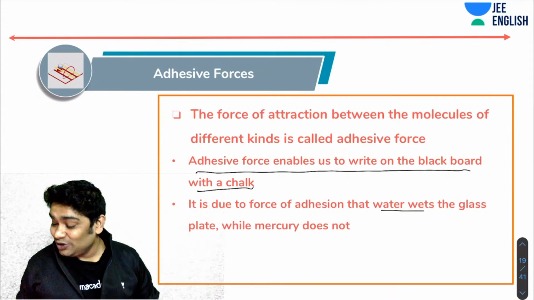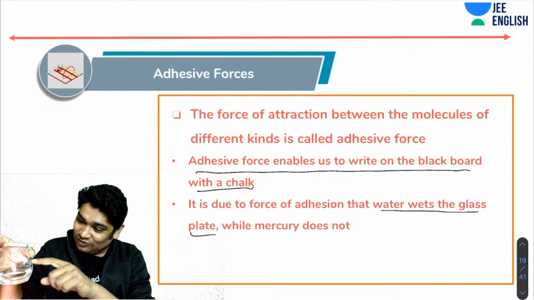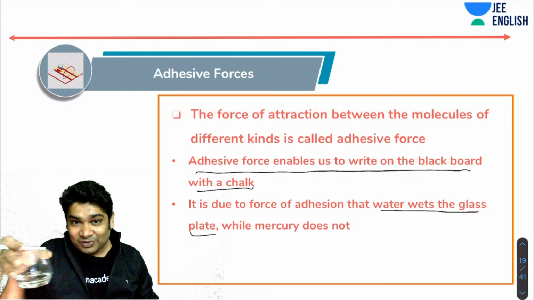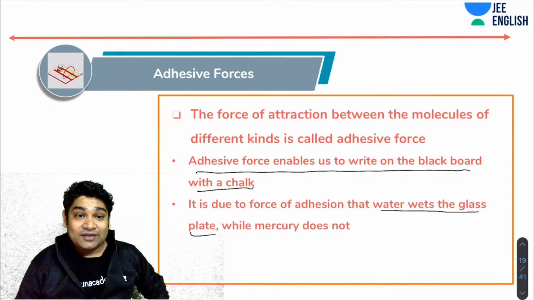Okay. Next, it is due to the force of adhesion that water wets the glass, as I was telling you. If you could see this, you would have seen small drops of water sticking to the glass surface. Probably not very visible from here. And you will realize mercury never wets the glass.